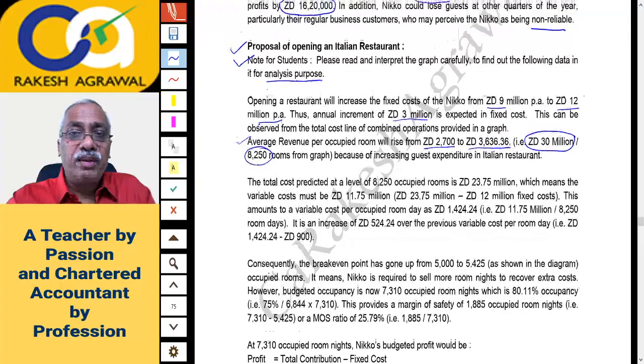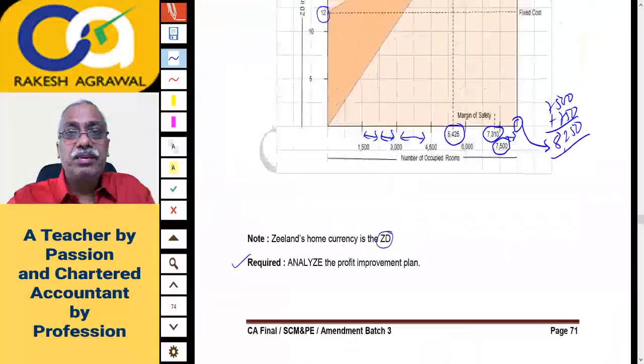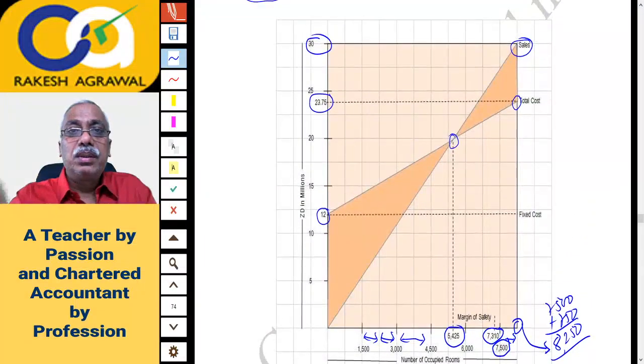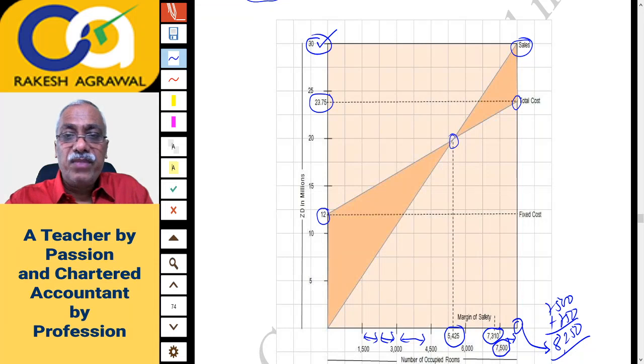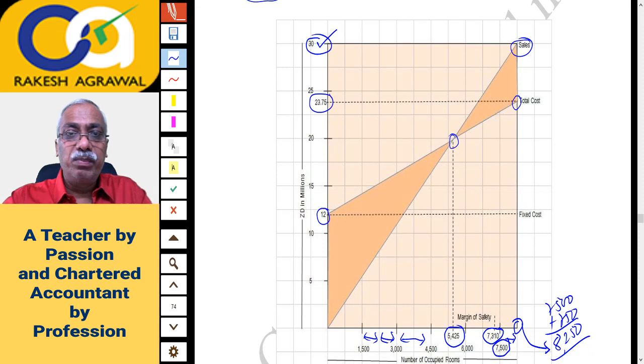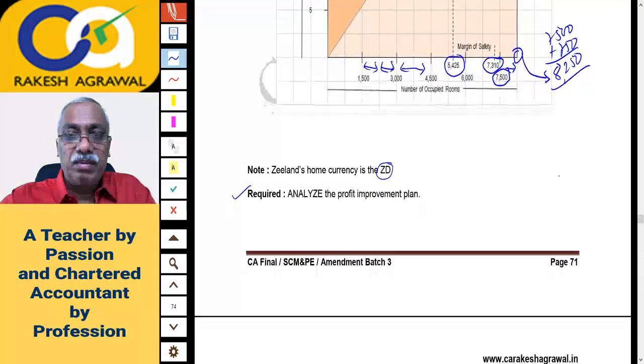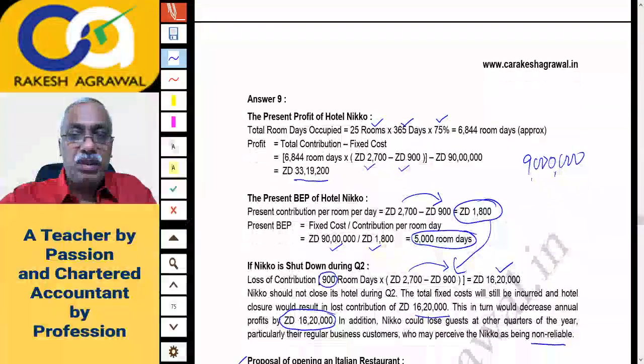Should I show it to you again? So I'll have to go back. Check this. I'm taking you back to the graph. See here. This sales 30 million dollar divided by this sales is at this corner point. Corner point will be 7,500 plus 750. That is 8250 room days. I hope you're getting it. So I don't have to go back to the graph again and again. You please refer to the graph in your printed notes, because taking you to the graph will disturb this discussion. So I'm going ahead.